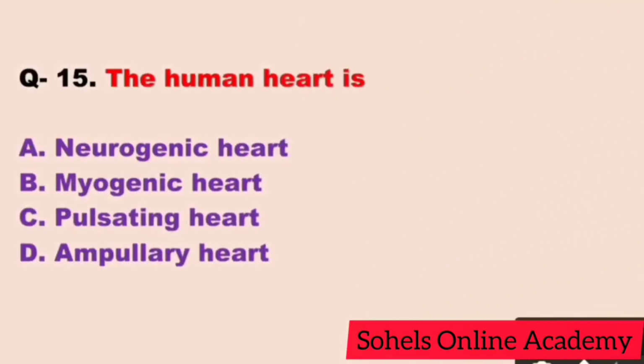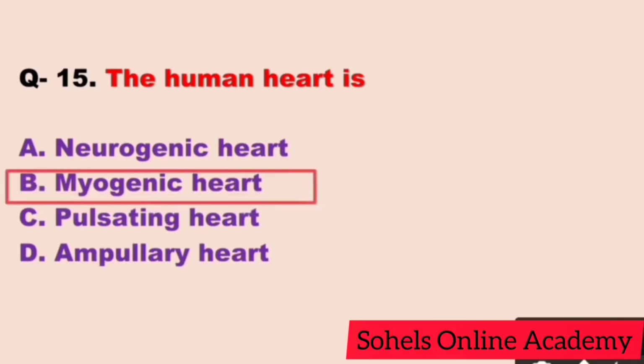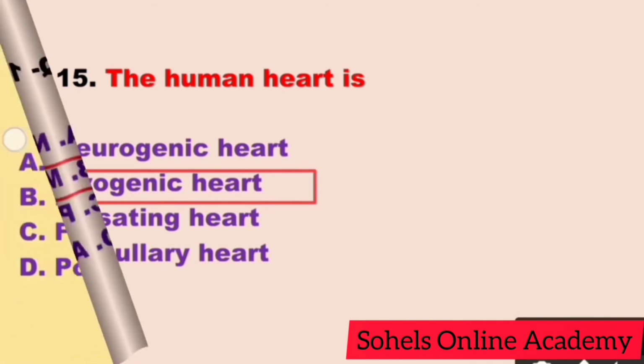Number 15. The human heart is, correct answer is B, myogenic heart. The human heart is myogenic. For example, it receives the stimuli for a contraction from the muscular node called the sinoatrial node or pacemaker.